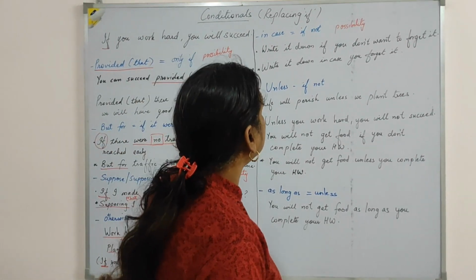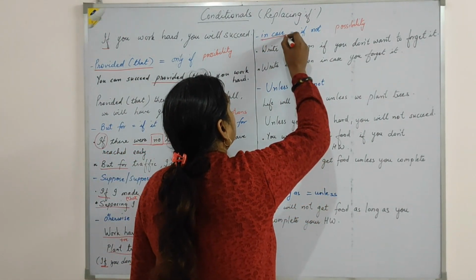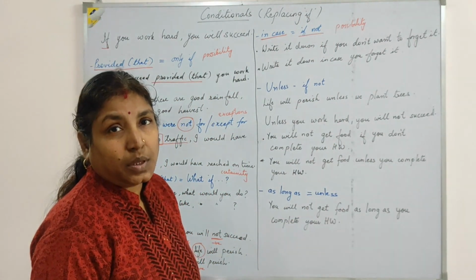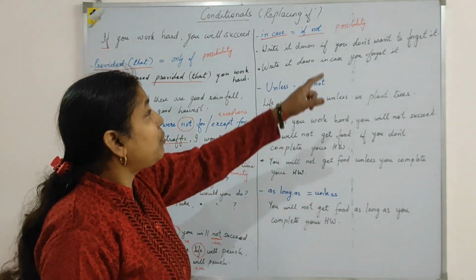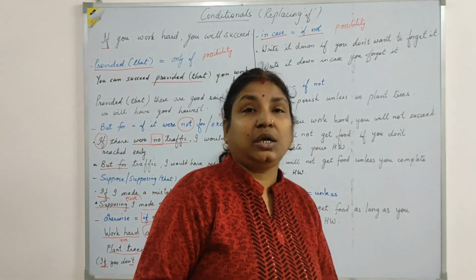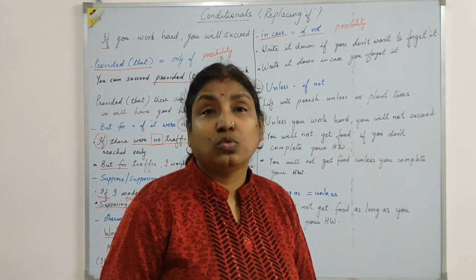Coming to the next conjunction, we have in case. This also means if not. We use in case again to talk about the possibilities. Take an umbrella in case it rains. The condition may be true.